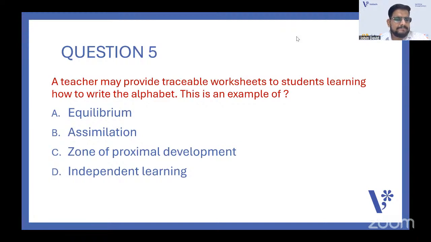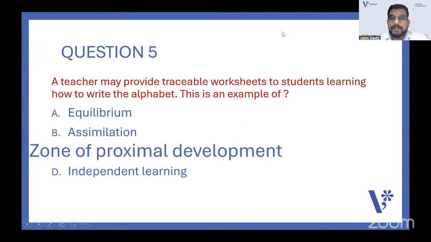Yes, guys. Your answers are correct. Very good. Superb. You can see the chats there. That is zone of proximal development, ZPD. What is ZPD actually? There is a zone where you can learn on your own, called the zone of actual development. And after that, there is a zone where you can learn with the help of others, where scaffolding happens. That means help is provided by the teacher, the facilitator or a mentor. That is the zone of proximal development.